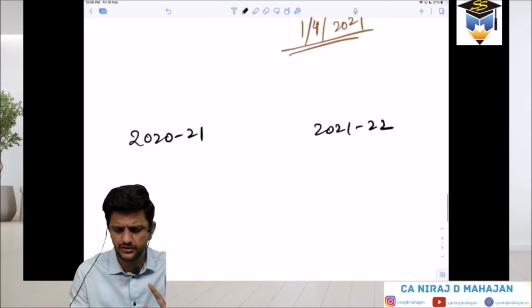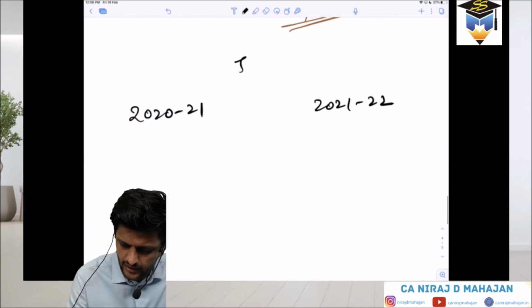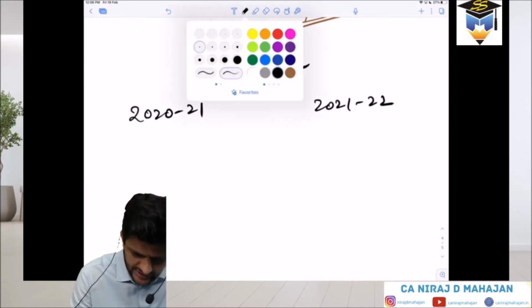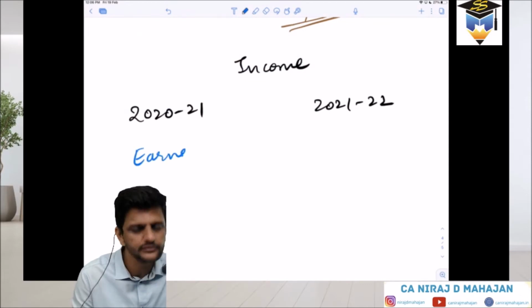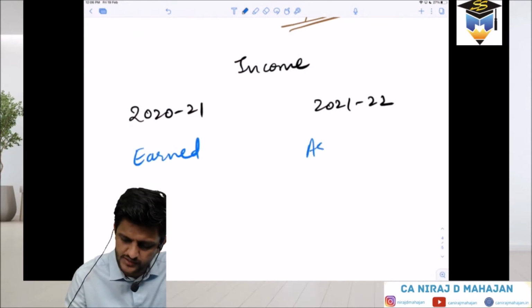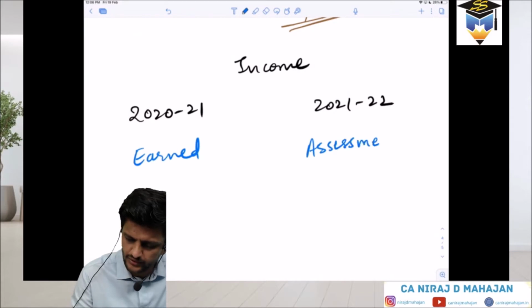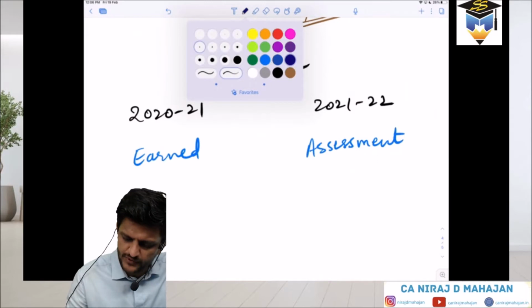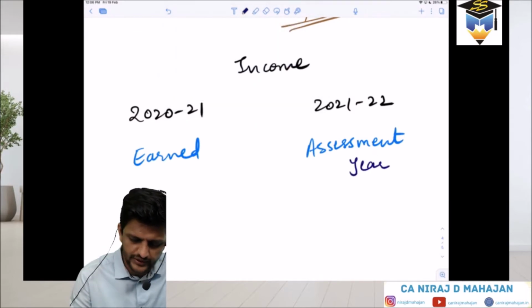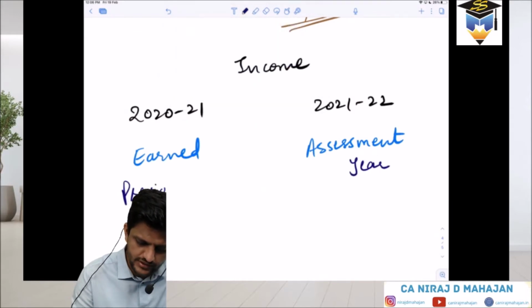Same example I'm still continuing. For the same example, what happened in 2021? Income was earned. In 21-22, I can say assessment or declared, whatever you want to say. Okay? Yes. Clear till here? Now one more thing I told you, this is assessment year obviously. One thing I told you here, it is what is called previous year.